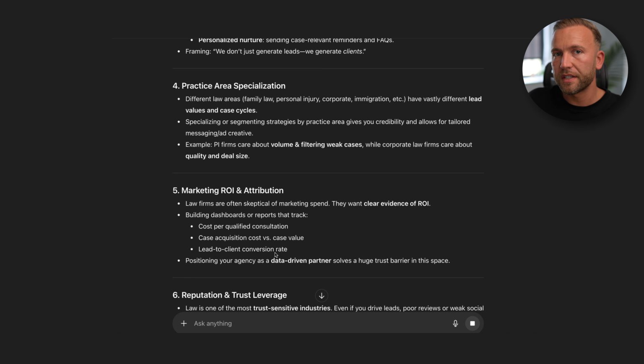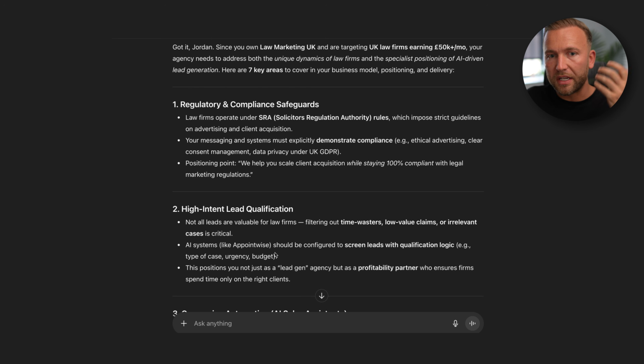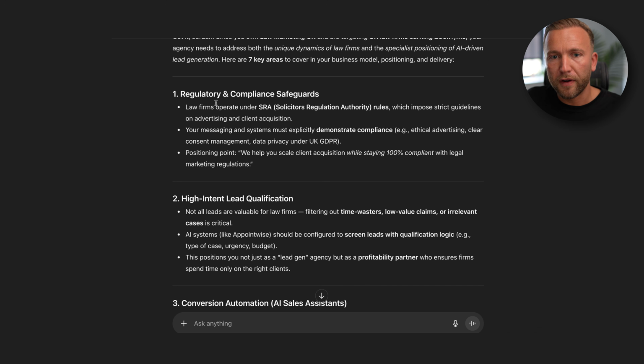about buying our service. So if an agency, me, reached out to a law firm and I'm trying to sell them an AI lead generation service, these are the kind of areas of questioning that I might be met with. Okay, they're going to be concerned about, okay, well, are you going to follow regulations? We're a law firm. We have to be compliant. Okay, we have to follow the law. That is what we do.